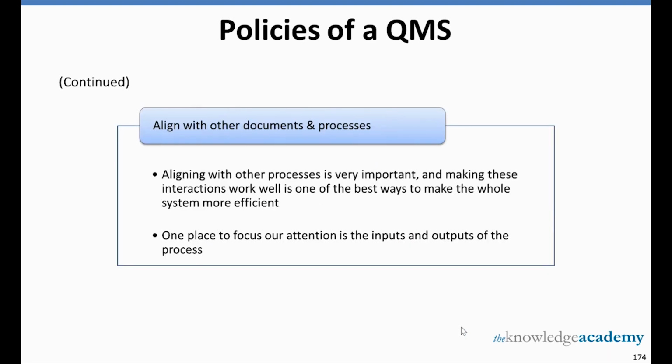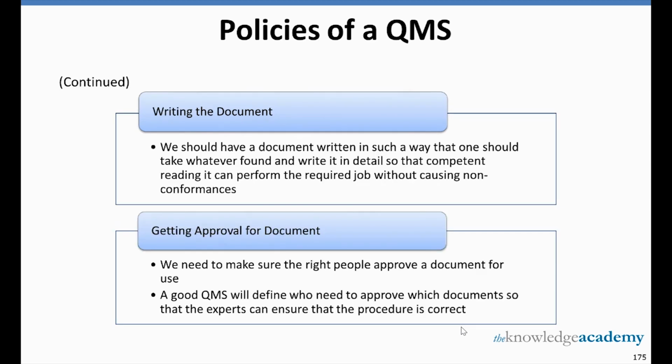Third one, we align with other documents and processes. Aligning with other processes is very important, and making these interactions work well is one of the best ways to make the whole system more efficient. One place to focus our attention is the inputs and outputs of the process.